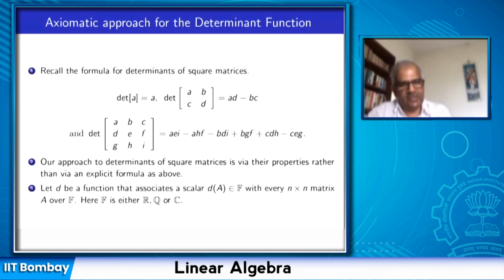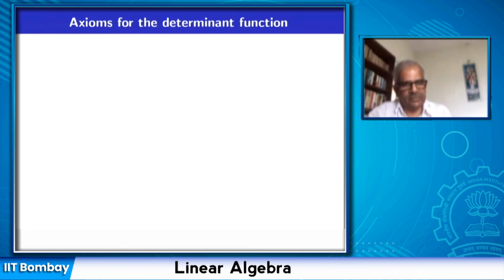So F will denote a given set of scalars. It could be real or complex or rationals or some other field. So fix the set of scalars as F. F is for field. Then for every n by n matrix where the entries are in this field of scalars, this function will be called a determinant function if it satisfies certain properties.